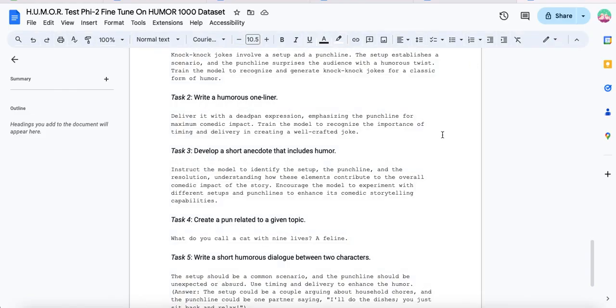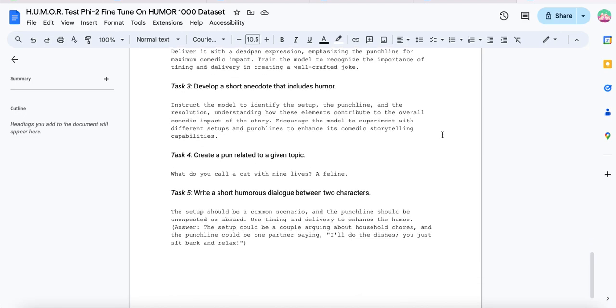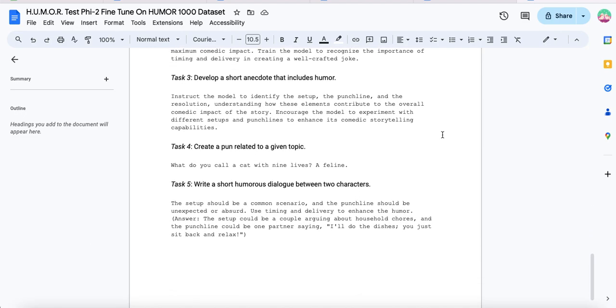So let's look at task 3. Develop a short anecdote that includes humor, for the 1000 model. Instruct the model to identify the setup, the punchline, and the resolution, understanding how these elements contribute to the overall comedic impact of the story. Encourage the model to experiment with different setups and punchlines to enhance its comedic storytelling capabilities. It just doesn't even try, right?